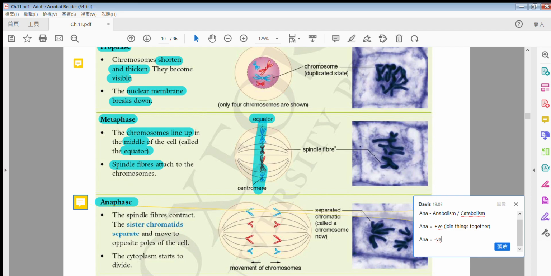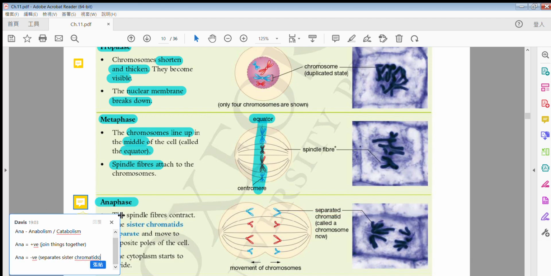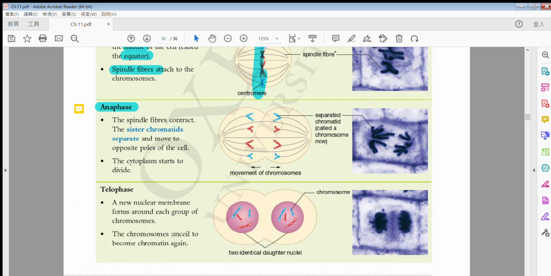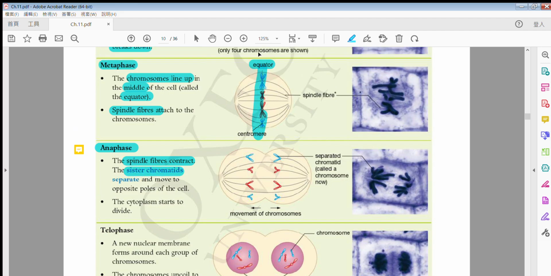Okay, maybe 啦，可能變得唔開心啦。Okay, so now she separates. 佢今次嘅角色就係 she separates the sister chromatids. This time she separates the sister chromatids. Alright, so this Anna and that Anna is different. 得唔得？Okay, so please if you think it is useful, then put it down first. Okay, 好啦，今日繼續講啦喎，anaphase。咁你望到啦，the spindle fiber 會 contract 嘅，佢會收緊咗佢啦。Therefore, the sister chromatids，咁我哋中間 in the middle 啦，there is a line